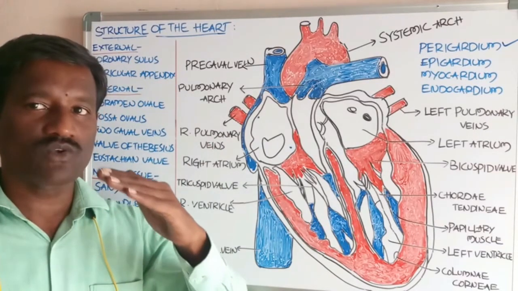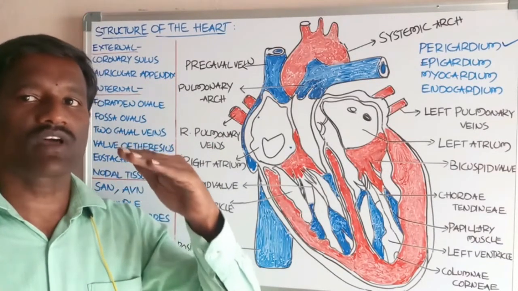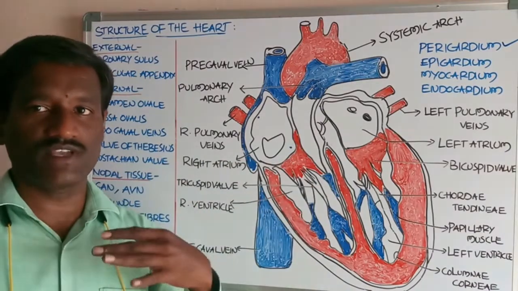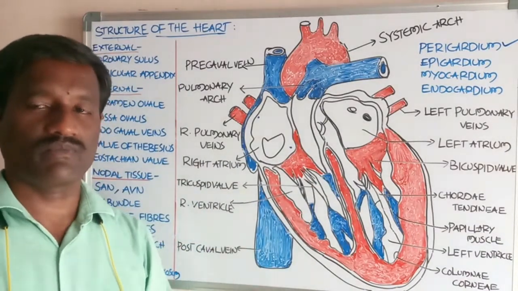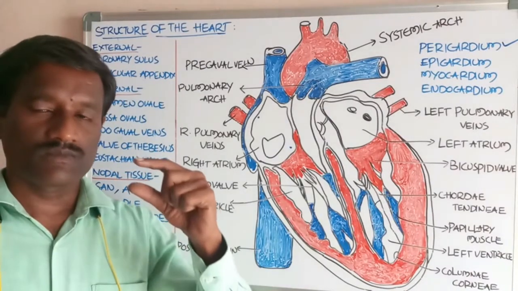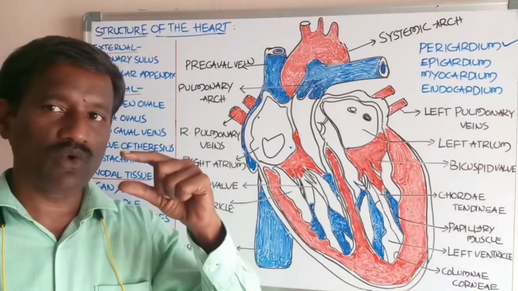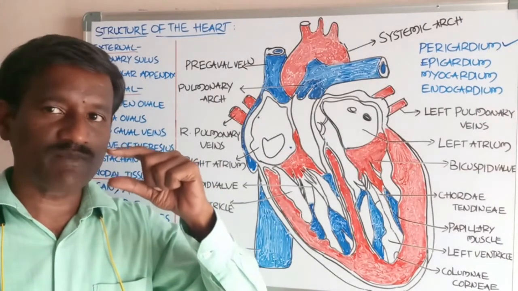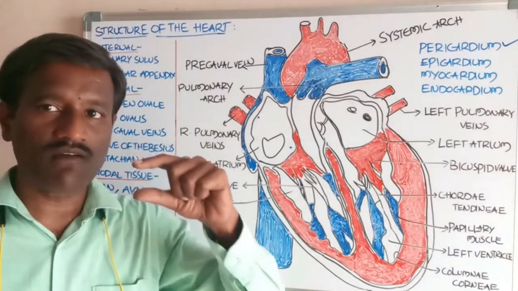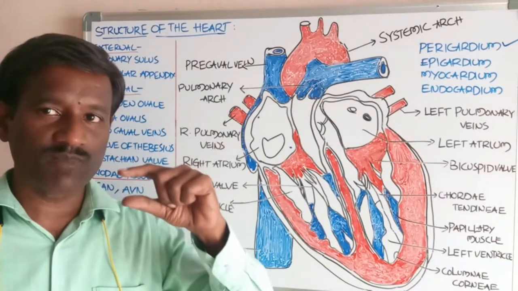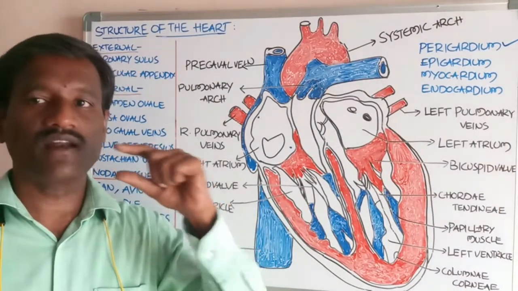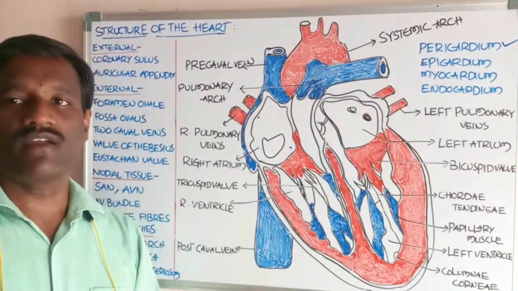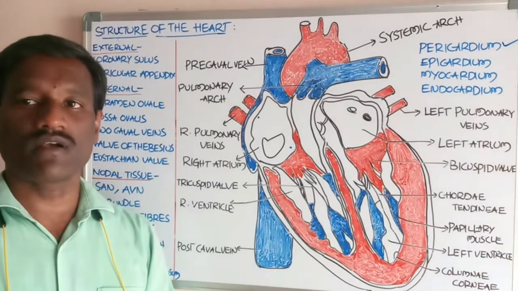The outer parietal layer is in close contact with the outer fibrous pericardium, and the inner visceral layer covers the outer surface of the heart. The space between the outer parietal layer and the inner visceral layer is called the pericardial space. The pericardial space is totally filled with pericardial fluid.